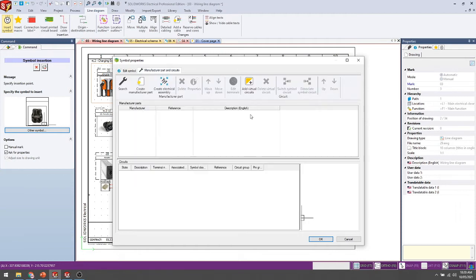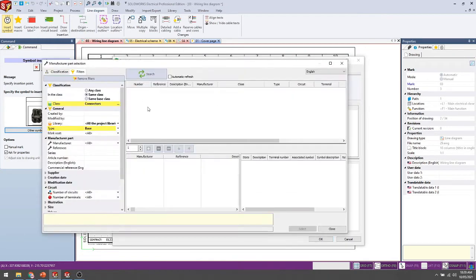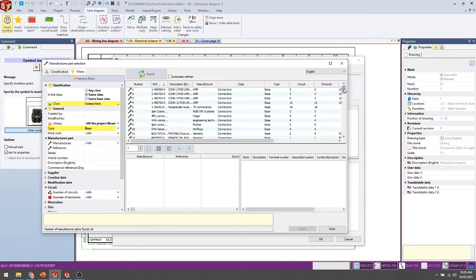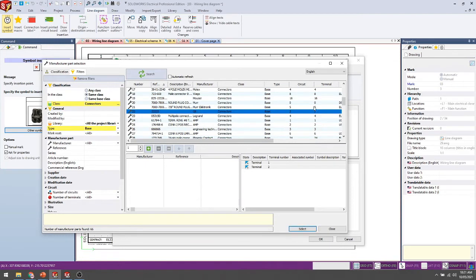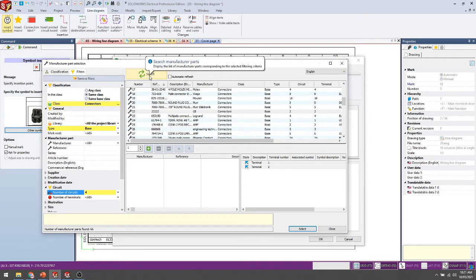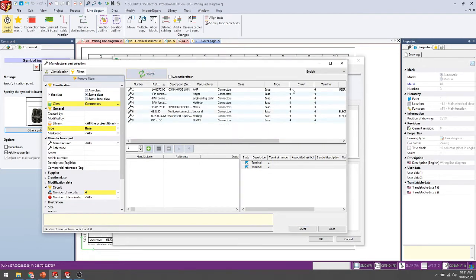At that time you can also add manufacturer data or libraries inside SolidWorks. You just select it and search for whatever symbols you have added, and you can get the same thing directly. Also, circuit and terminal symbols, manufacturer-wise, you can get. You can directly filter based on your circuit. If you need 4 poles or 3 poles, you just search and it will filter automatically and show you.